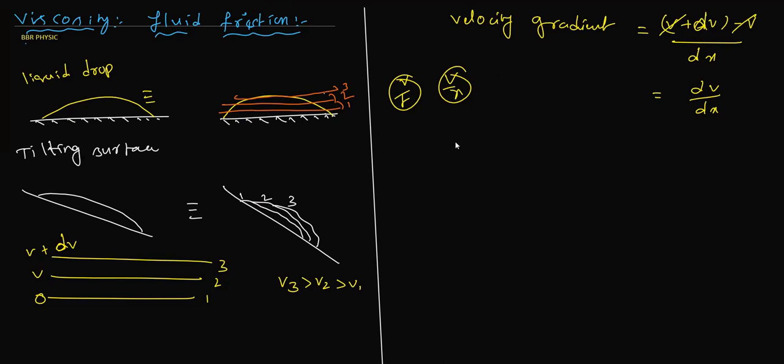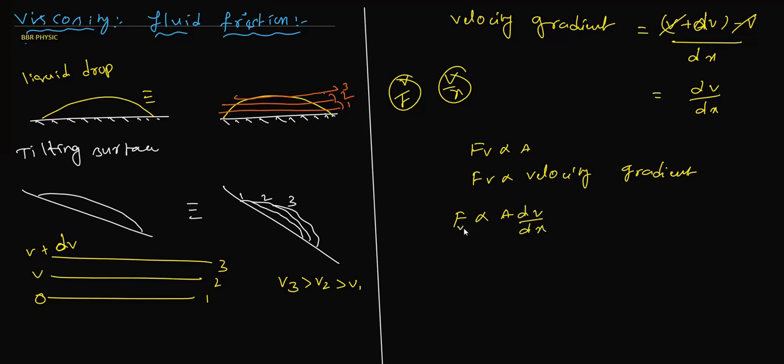Now, this viscous force is directly proportional to the surface area A, and it is also directly proportional to the velocity gradient. So F is directly proportional to A and to dV by dx.